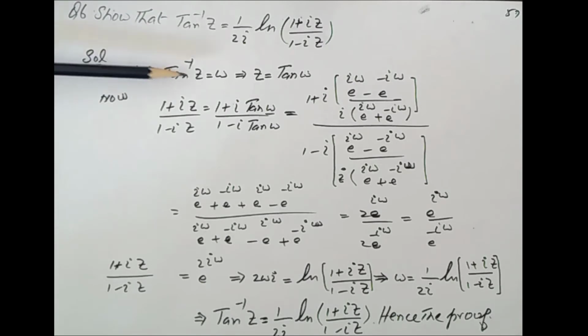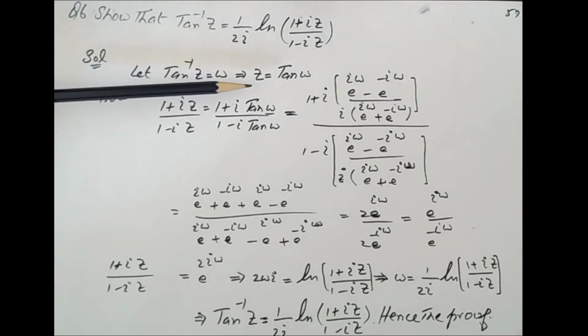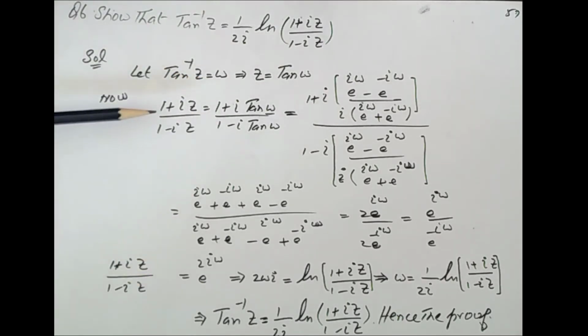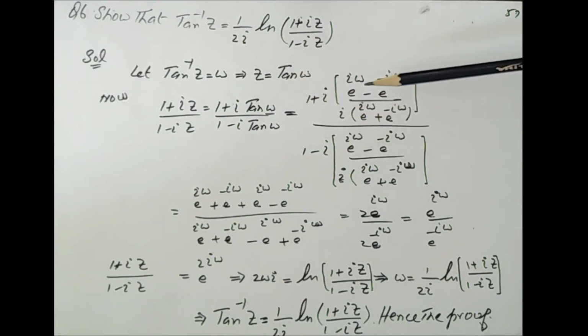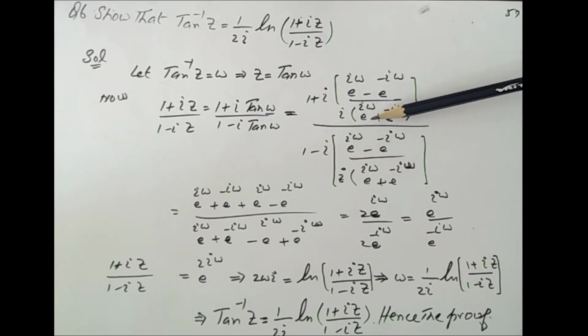Let tan inverse z equal to omega, so z equal to tan omega, and we find the value of 1 plus iota z over 1 minus iota z. Here also we put the value of z equal to tan omega, and by the formula tan omega equal to e to the iota omega minus e to the minus iota omega divided by iota into e to the iota omega plus e to the minus iota omega.